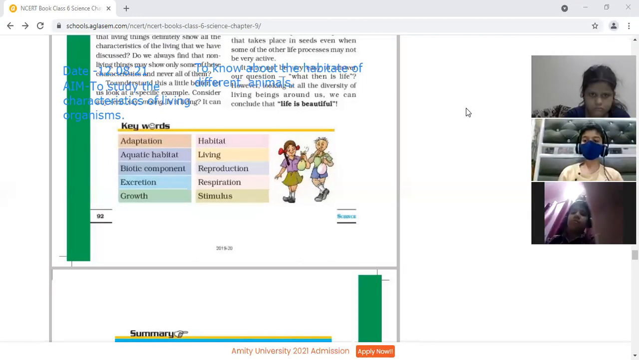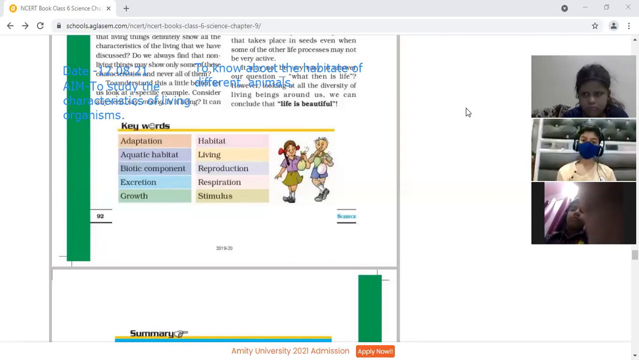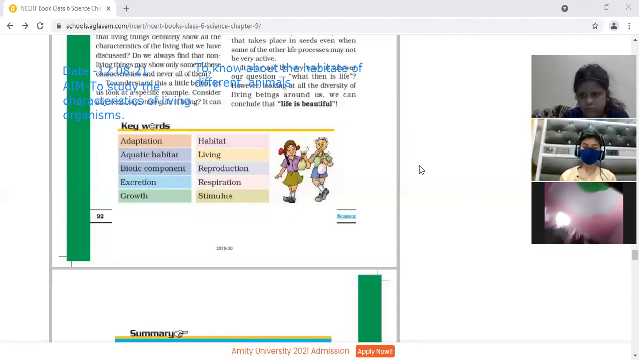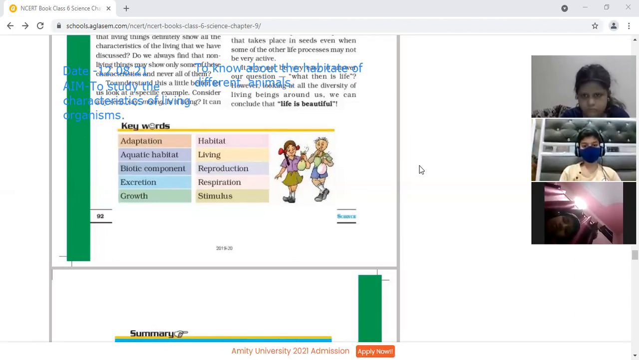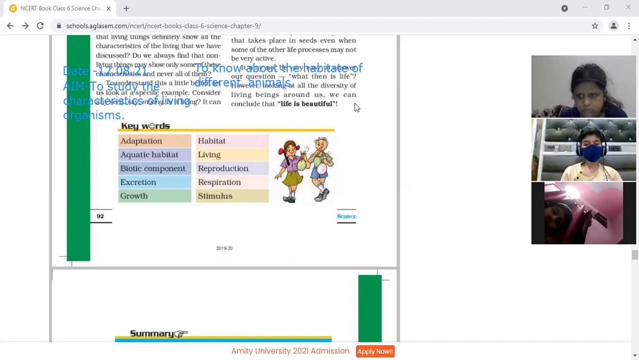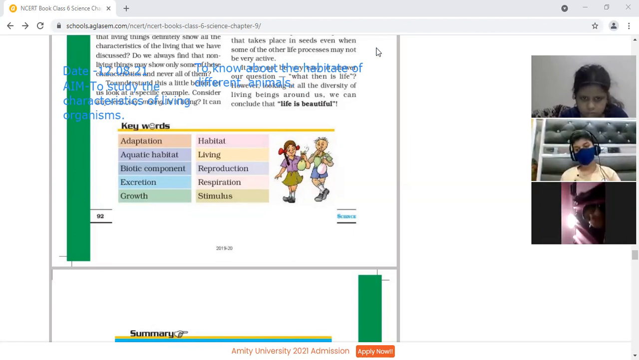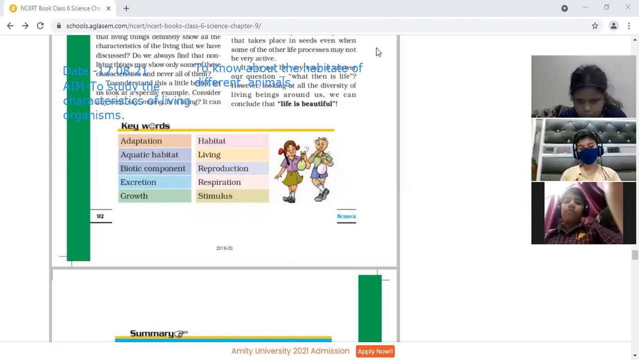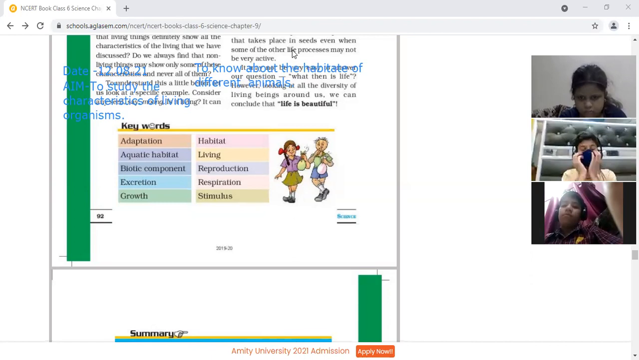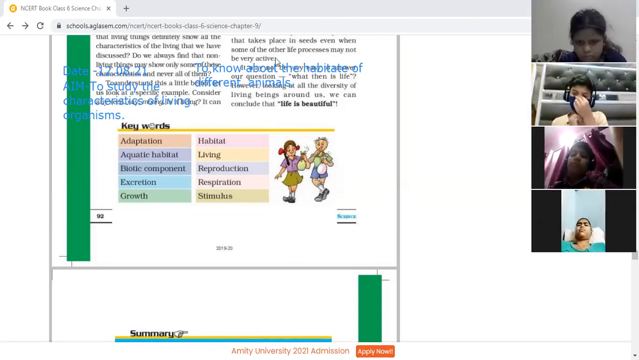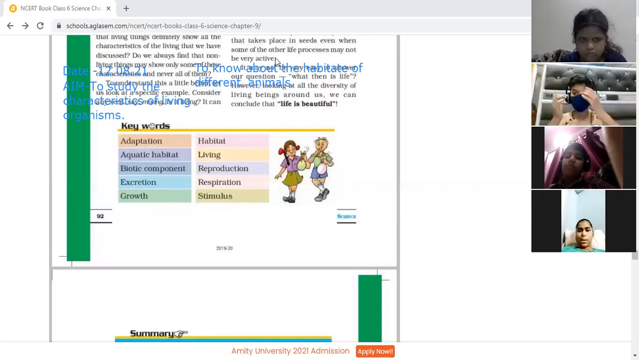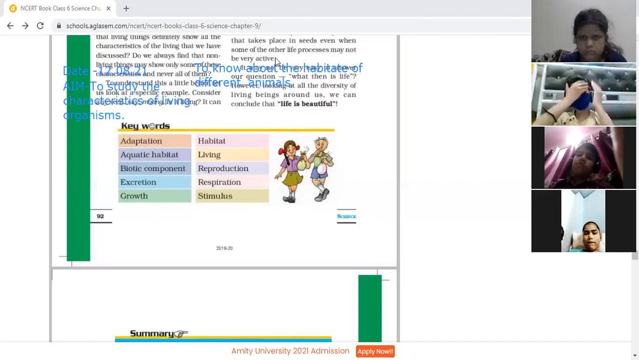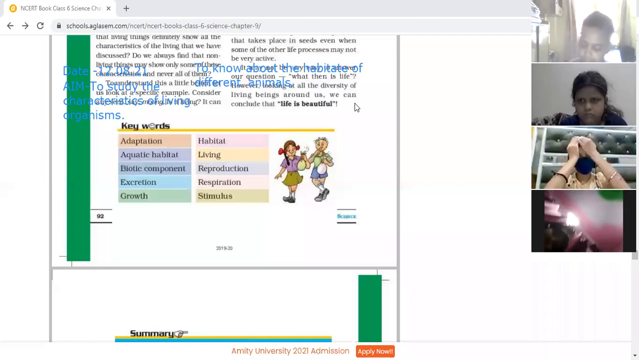Okay, Ridhima, mute yourself. Saksham, kindly repeat the definition of biotic components. Ma'am, the living things such as plants and animals in a habitat are called biotic components. Okay, I hope children, everybody has marked the biotic components.